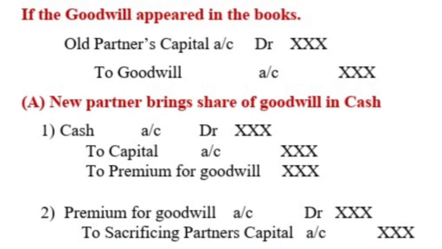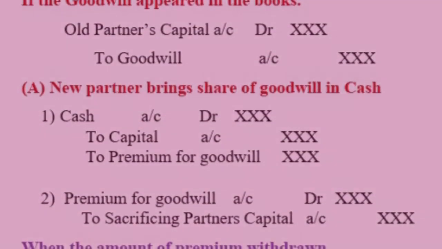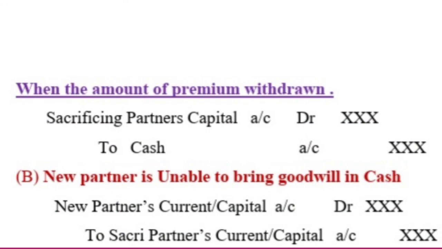These are the methods: premium method or revaluation method. Premium method means when the new partner brings his share of goodwill as cash, and revaluation method means when the new partner is unable to bring the share of goodwill as cash.